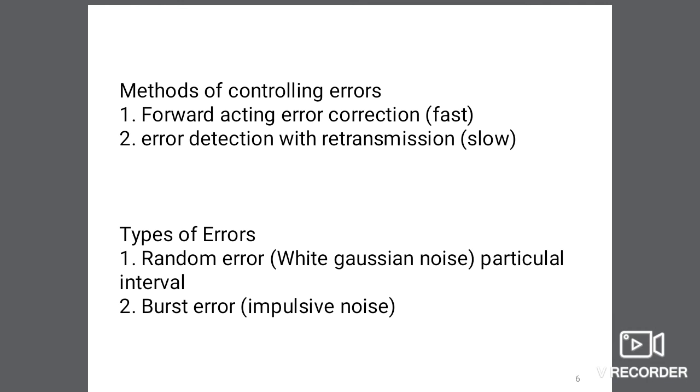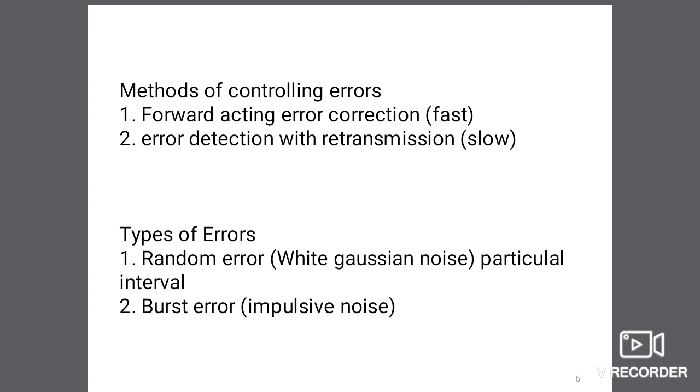The error generated due to white Gaussian noise in a particular interval does not affect the performance of the system in subsequent intervals. In other words, we can say errors are totally uncorrelated. So we can say this is the random error.